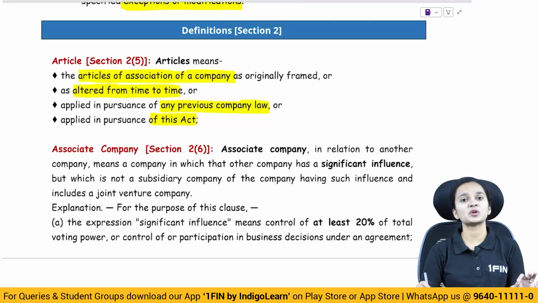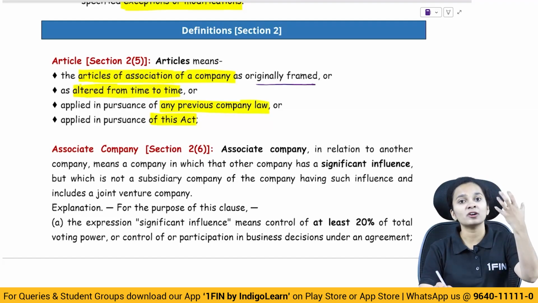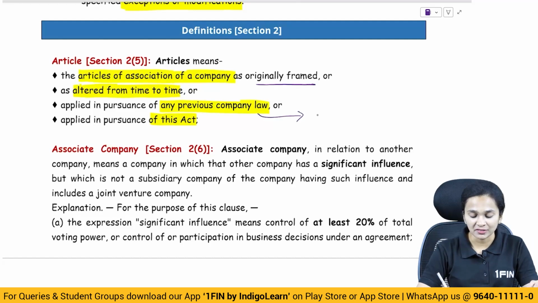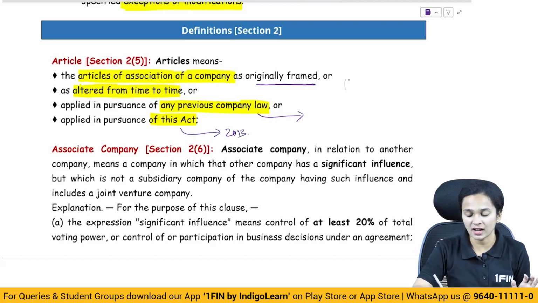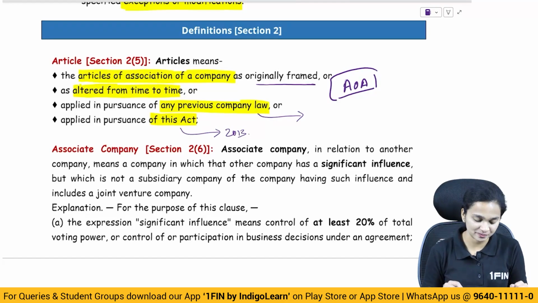So articles are nothing but the articles of association of the company. Those are the company articles.